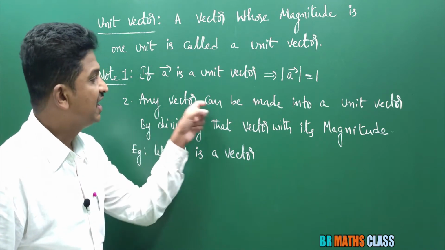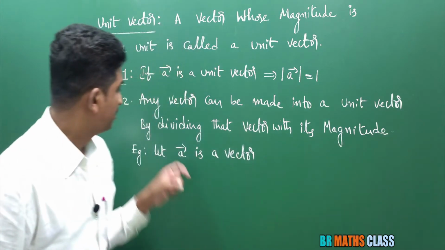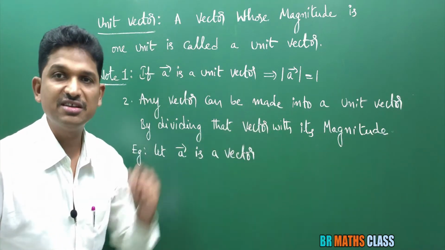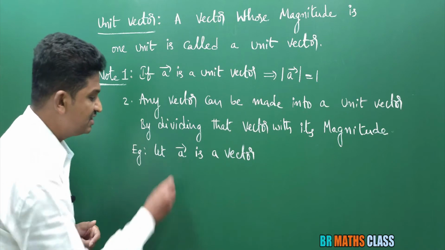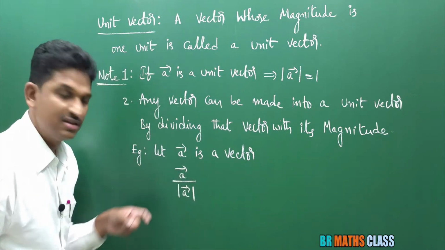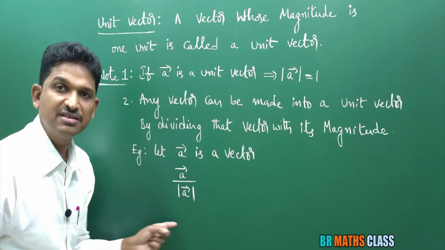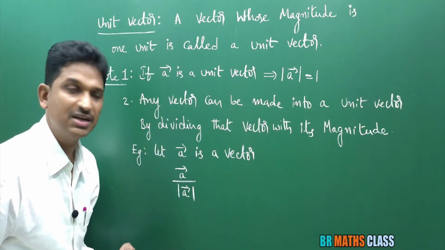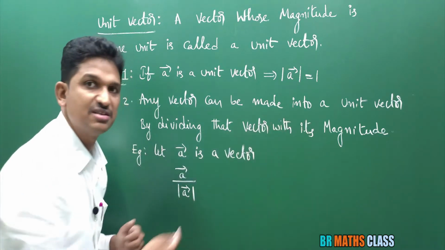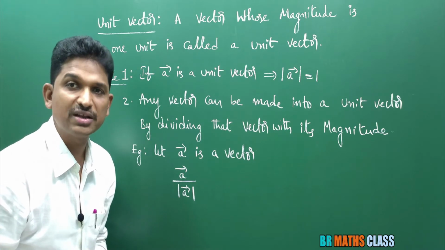What I wrote here: any vector can be made into a unit vector by dividing that vector with its magnitude. So this is vector a bar, and I divide it with its magnitude. Then a bar divided by the magnitude of a bar is a unit vector.